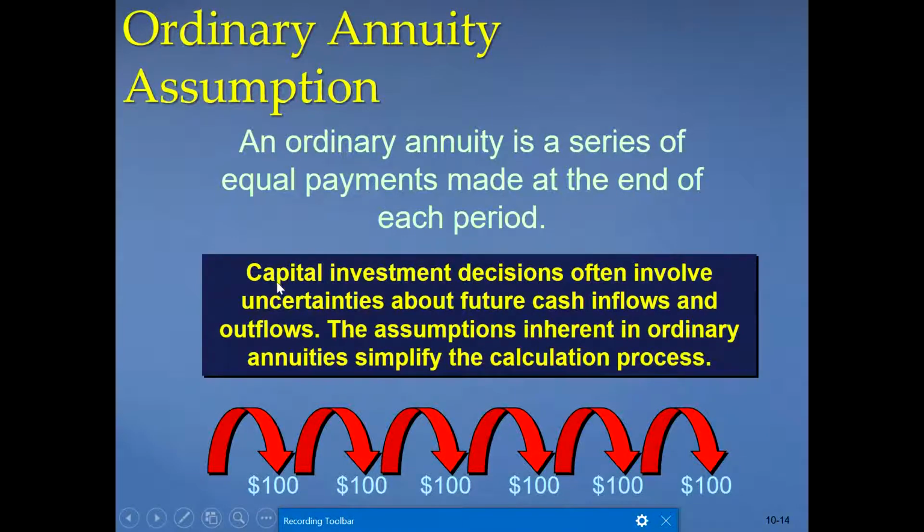So capital investment decisions often involve uncertainties about future cash inflows and outflows. These assumptions are inherent in the ordinary annuities, so they simplify the calculation process. So here this is what we mean: the end of year 1, end of year 2, end of year 3, end of year 4, not in the beginning, right? So this is the concept of ordinary annuity assumptions.